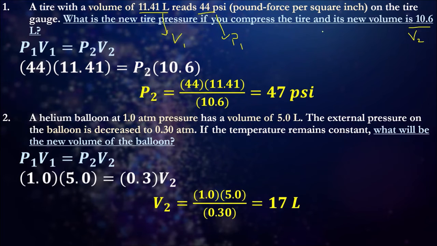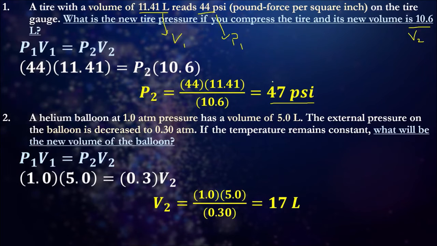So it's not in kilopascals, but that's okay because the answer we're trying to find for the pressure is still in the same unit, so we don't have to change it. If the question asked to find this in kilopascals, then obviously you'll have to change it. So substitute that, manipulate that, and then that was my final answer.